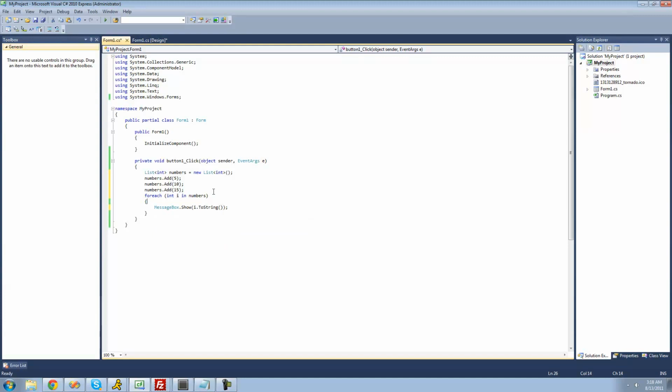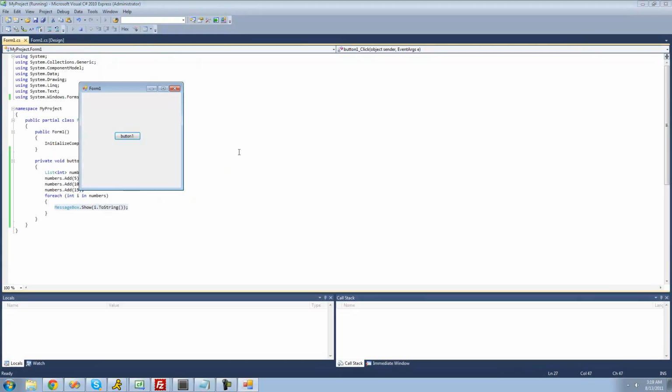It's going to go through every single number inside of this list and have a message box displayed for it. We're going to get a message box that says 5, then 10, and finally 15. So when we debug here, we should get 5, 10, and 15.